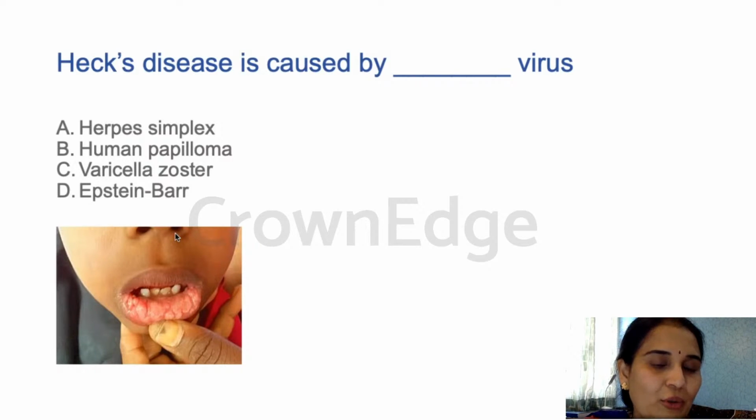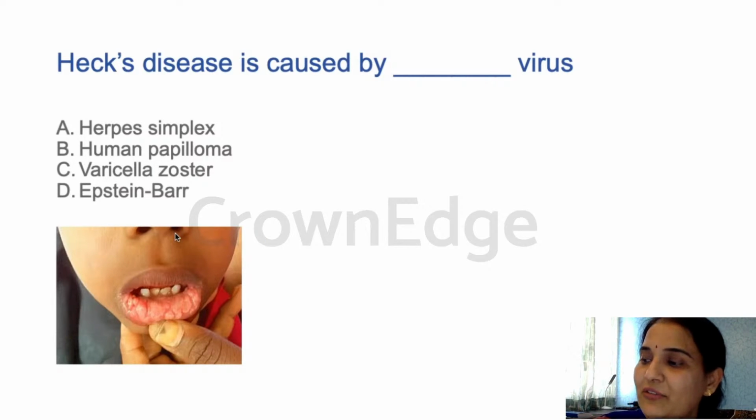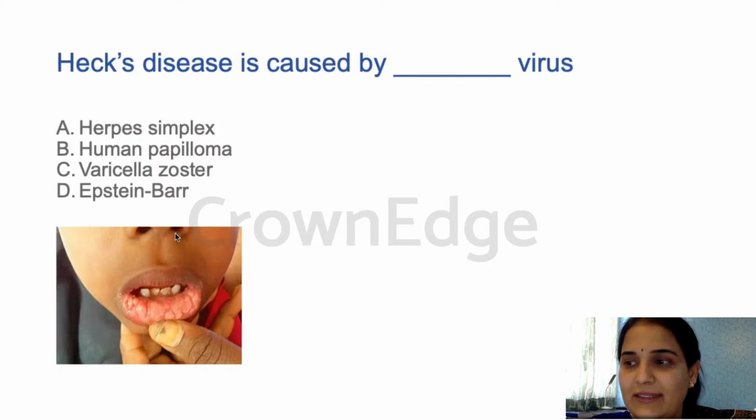You can see the cobblestone appearance of the mucosa. Clinically, it is called cobblestone appearance. That is due to epithelial hyperplasia, multiple hyperplastic areas you see, as you see it in the lip. It is caused by human papilloma virus, mostly strains 13 and 32, the particular strains of human papilloma virus causing Heck's disease. Okay, so next question. The answer is B for this question.